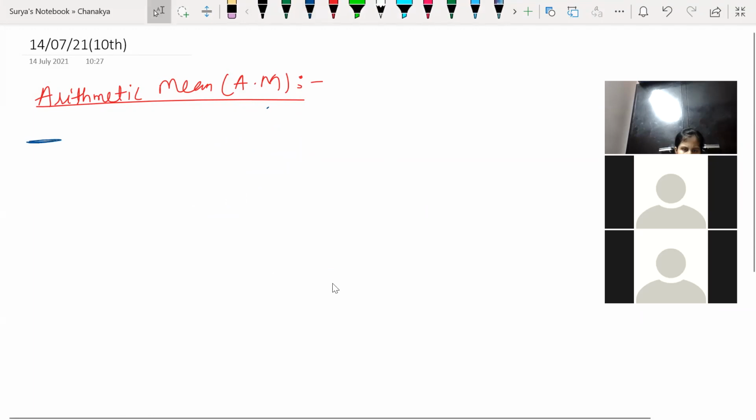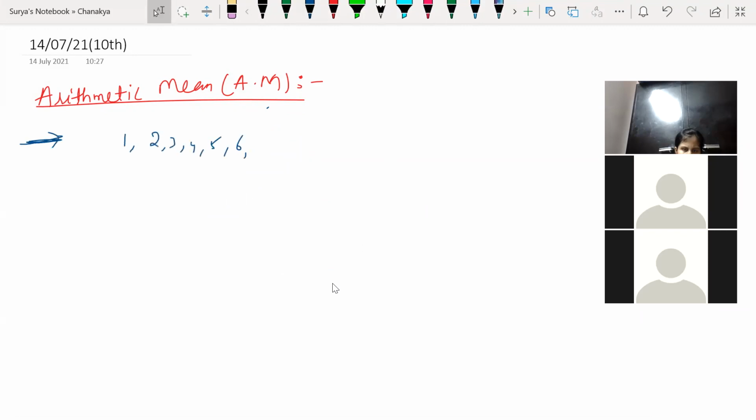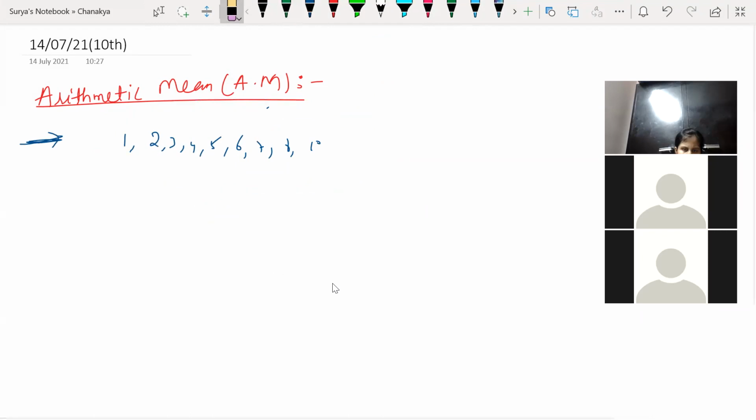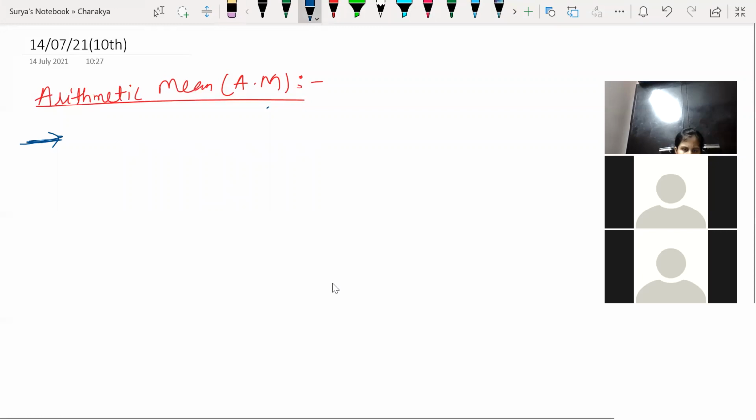If I have elements from 1 to 10, and I ask you to find the mean, it is simply finding an average: 1 plus 2 plus 3 till 10 divided by 10. That will be our arithmetic mean. So let us write a proper definition of this.